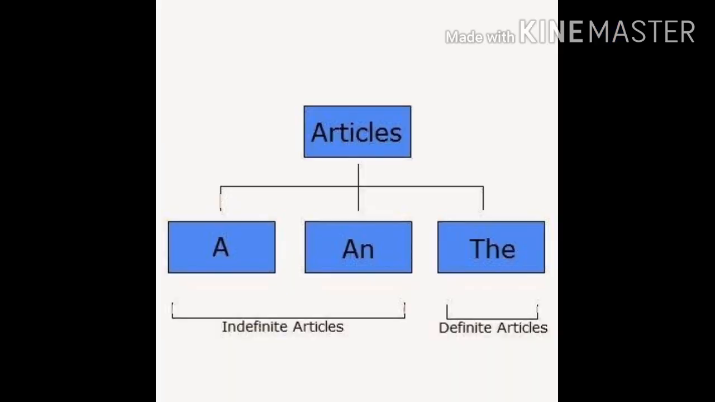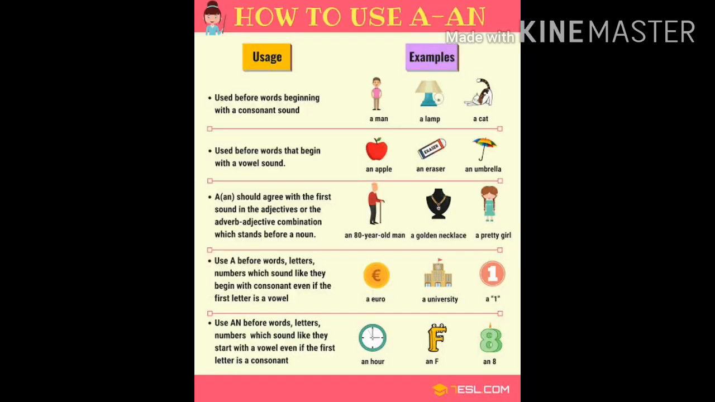We can divide the articles into two sections, indefinite articles and definite articles. A and An are indefinite articles, whereas the is the definite one. Now look at the uses of indefinite articles. First, use a before words beginning with a consonant sound. Second, use an before words that begin with a vowel sound.